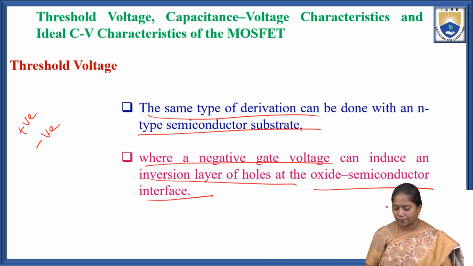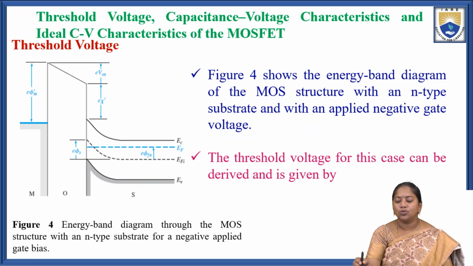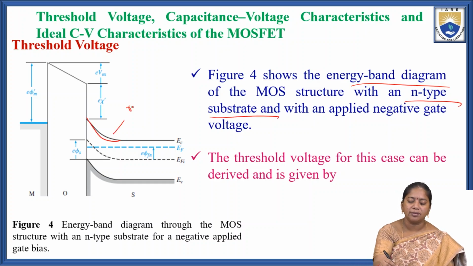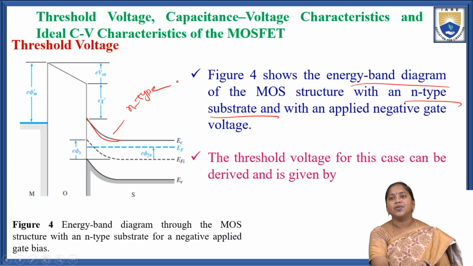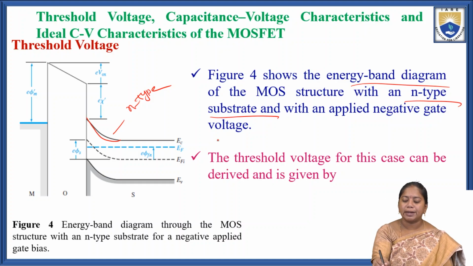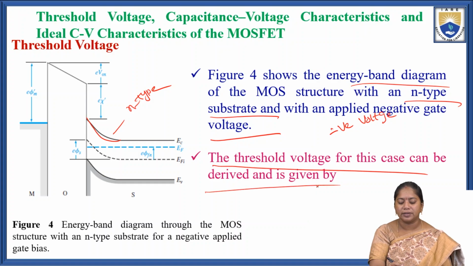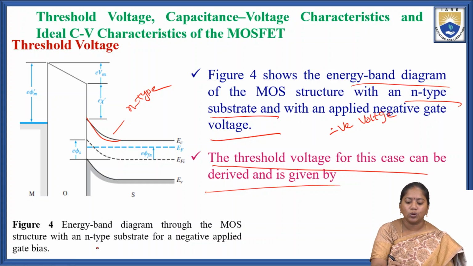Figure 4 shows the energy band diagram of the metal oxide semiconductor structure with n-type substrate. The bending is downward, which means it is an n-type substrate. Here the applied gate voltage is negative. This is the energy band diagram through the metal oxide semiconductor structure for the n-type substrate with a negative applied voltage.